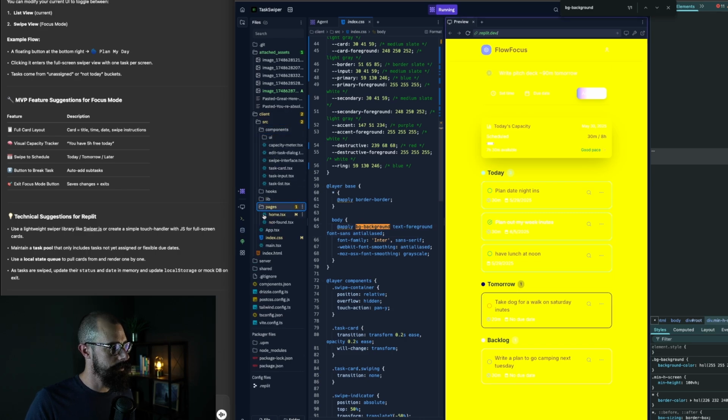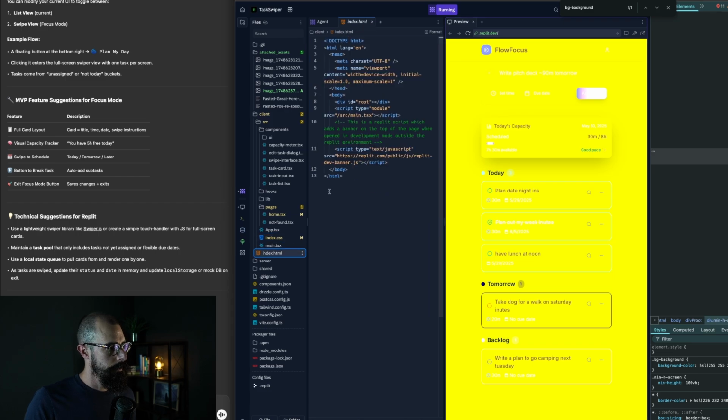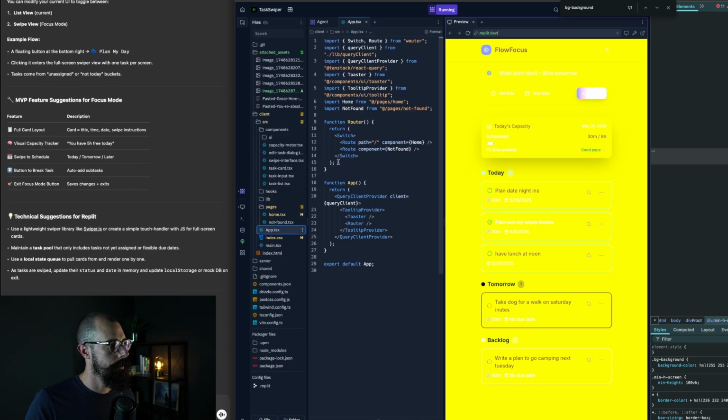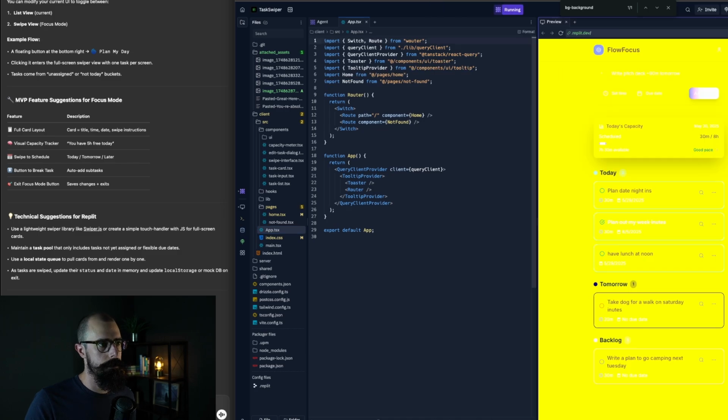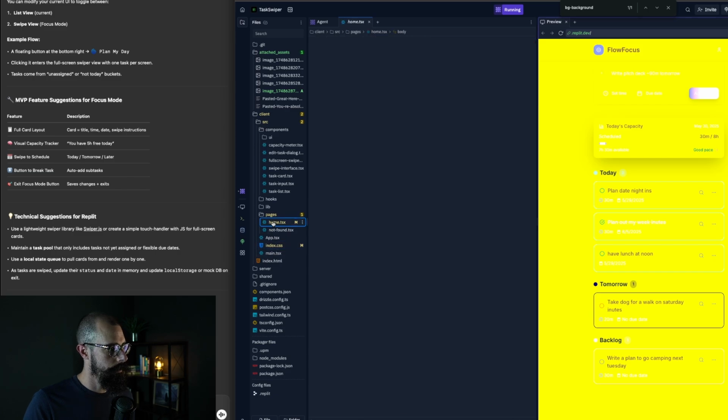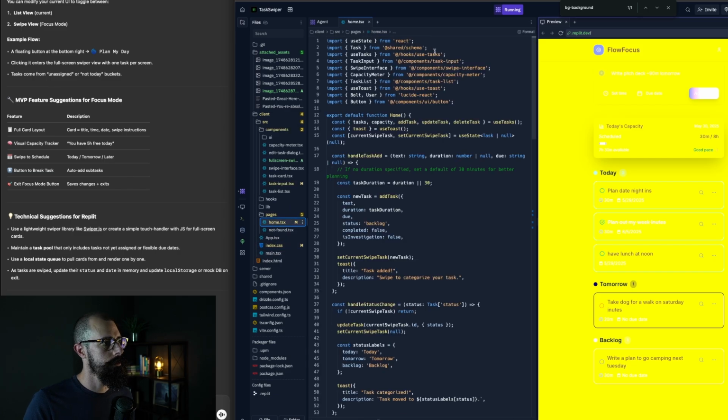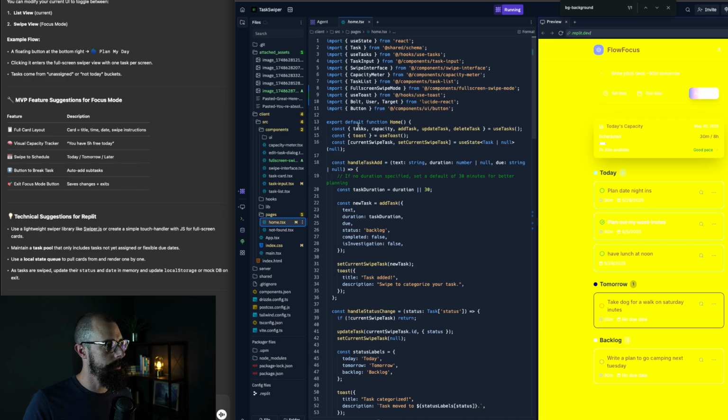Components, see if there's CSS anywhere else, pages. This is the main CSS. And let's see, so app TSX should have the CSS in it. I'm going to close this so I have a little more space here. Okay, not in there. There's index, home TSX. It's not pulling it in.